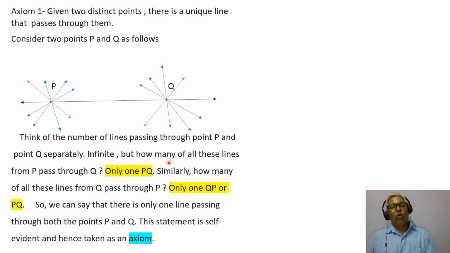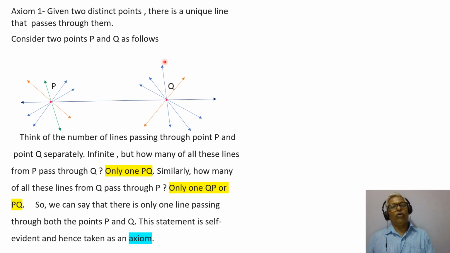But how many of all these lines from P pass through Q? How many out of many of these lines from P pass through Q? Only one line, PQ, only one. Similarly, how many of all these lines from Q pass through P? Now come to this point.